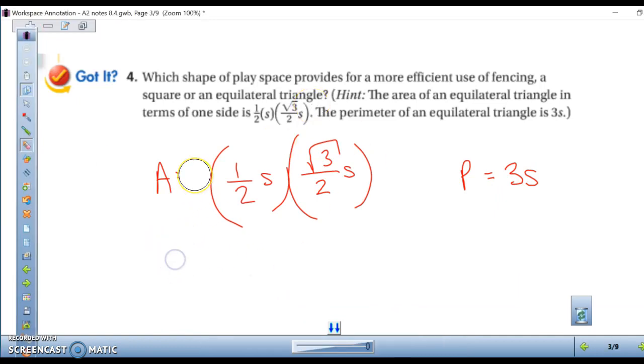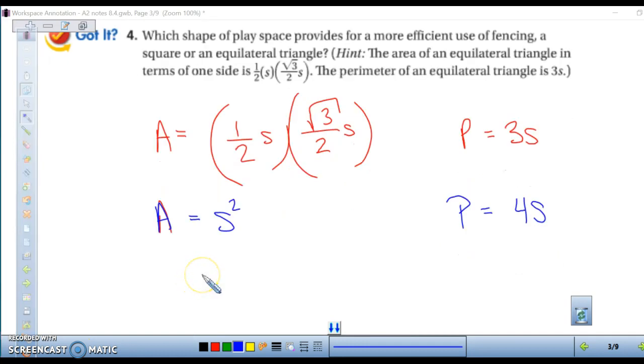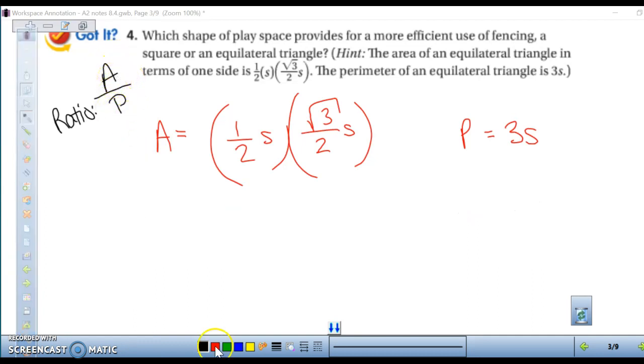is s squared for the area. I'll do that in blue. Side times side. And for the perimeter would be 4s. So basically what we have to do in this problem is find the ratio of the area divided by the perimeter. The bigger the area and the smaller the perimeter, the more efficient it's going to be. So let's find our ratio of our equilateral triangle first, which I did in red.